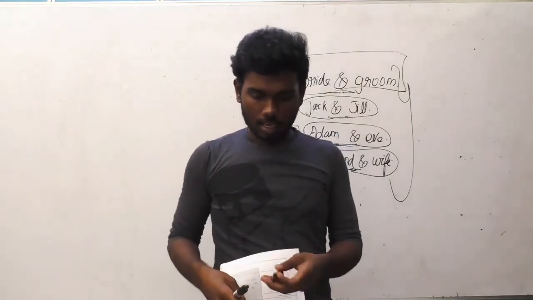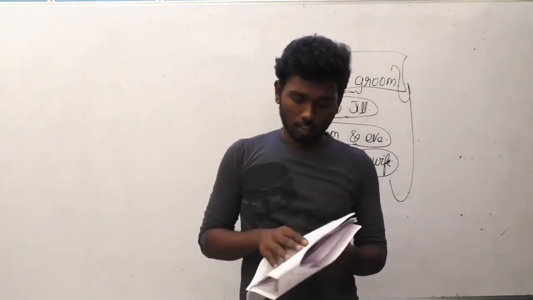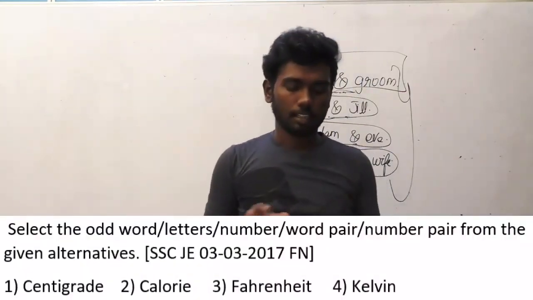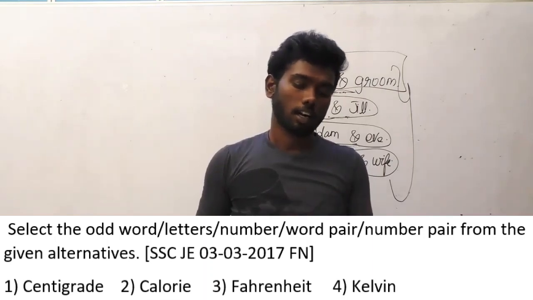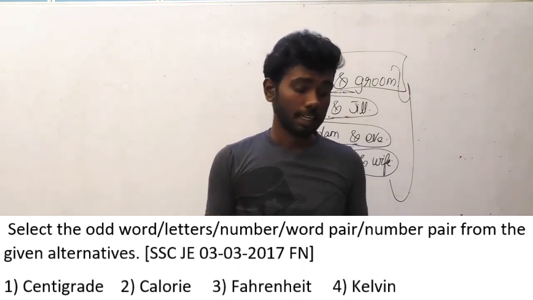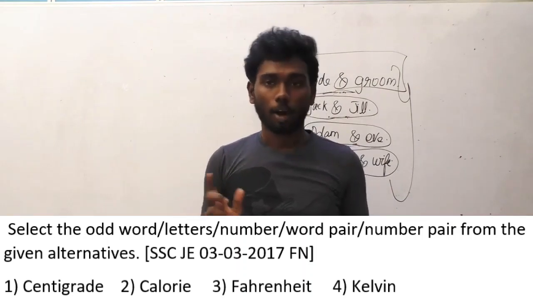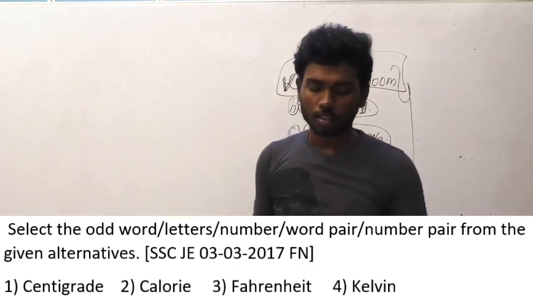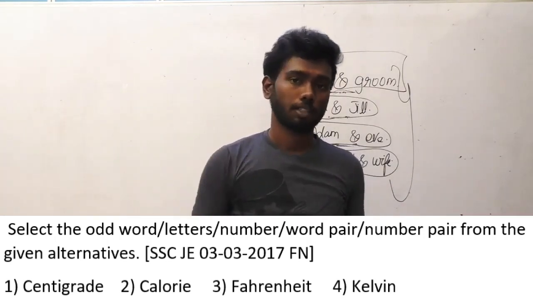Okay guys, let's move on to the next question. Question number 48. This question was asked in SSC JE 3/3/2017, afternoon session. Select the odd word, letter, number, word pair or number pair from the given alternatives. Option A centigrade, option B calorie, option C Fahrenheit, option D Kelvin. What will be the odd word here from the given options on your screen?